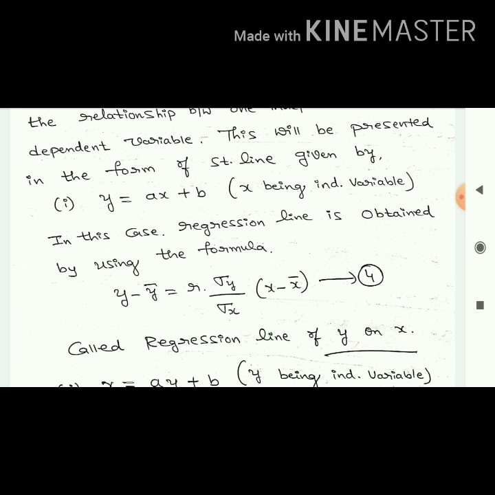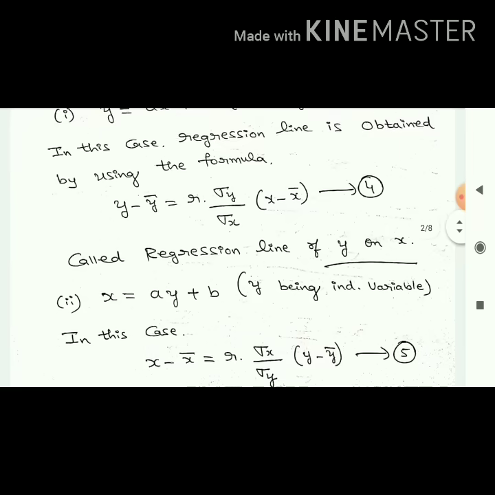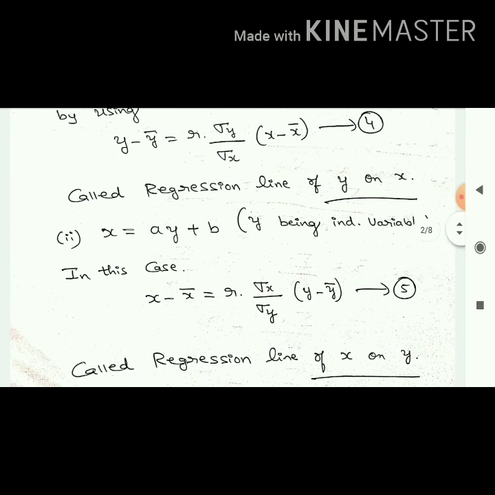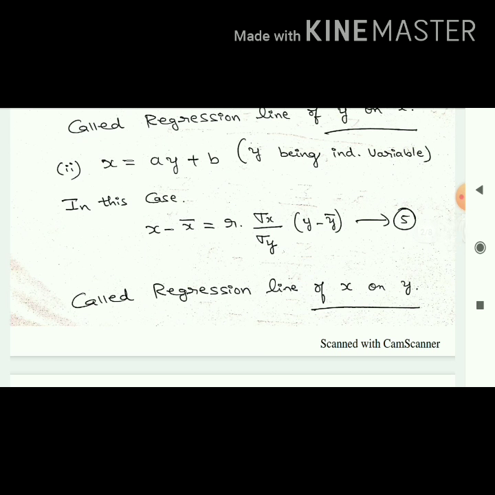Similarly, I will take one more form. What is the other form? I will take x equal to ay plus b. That is also a straight line, right? But here what is the difference? Here x is dependent and y is independent. In this case, what is the formula? Same thing, only the values are changed. Here it is x minus x bar equal to r into sigma x by sigma y into (y minus y bar). And this is called the regression line of x on y.